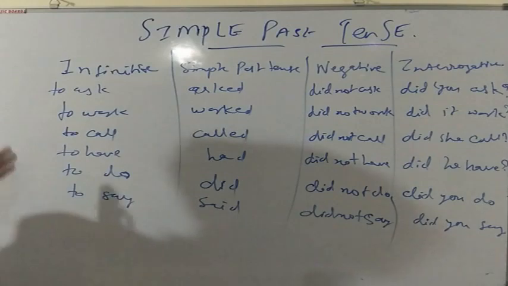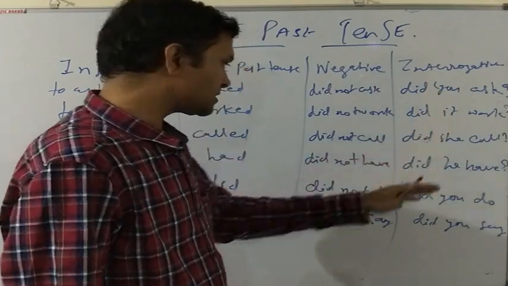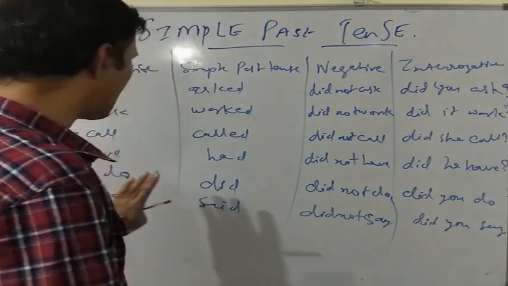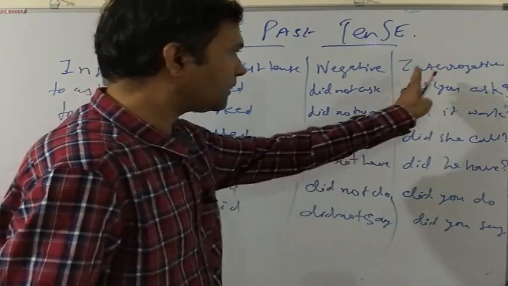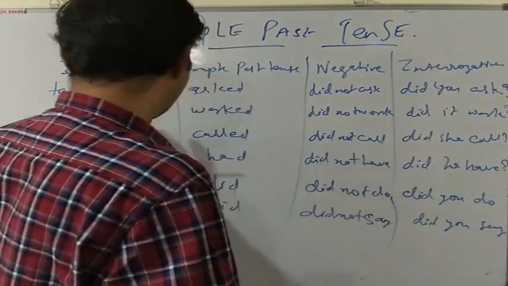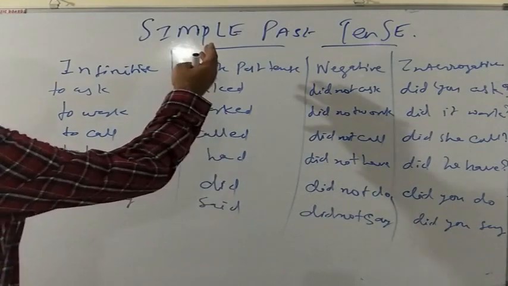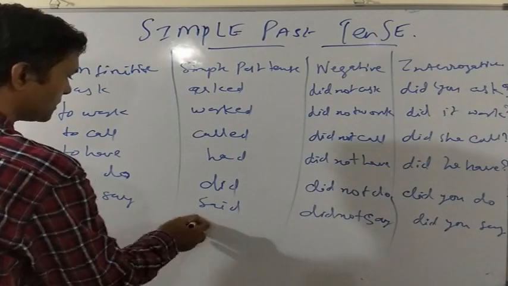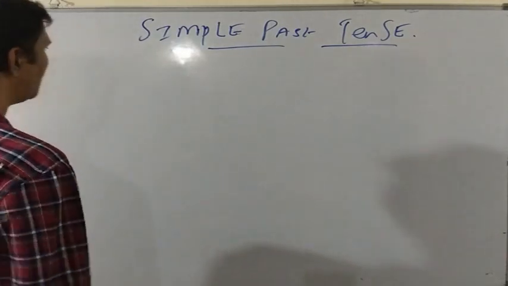So it is clear that in negative simple past tenses and in interrogative simple past tenses, the verb remains the same. Say remains say. Do remains do. Have remains have in negative and interrogative sentences. Call remains call and work remains work in interrogative and negative sentences. But in simple past tense, we add ed, or in irregular cases, we completely change the verb. Say becomes said.